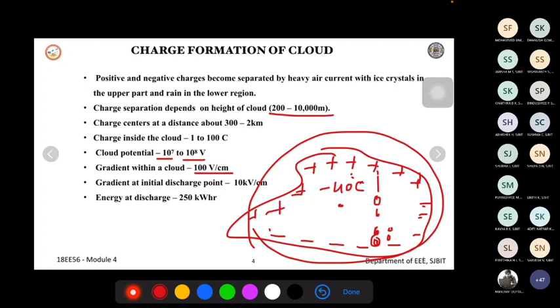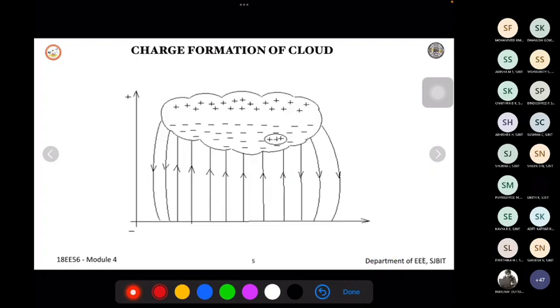The gradient at the initial discharge point will be about 10 kilovolts per centimeter. And lastly, it has been seen that the upper region of the clouds is usually positively charged, as I have shown in the diagram, and the lower region will be predominantly negatively charged. So this diagram tells you how the charge formation is done in the cloud.